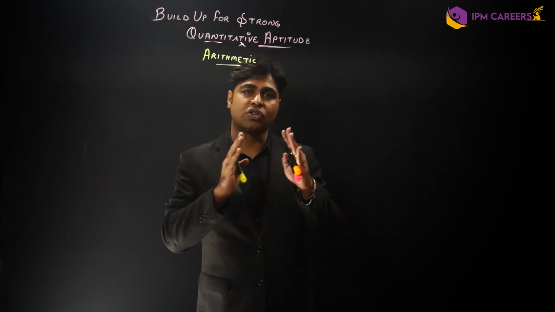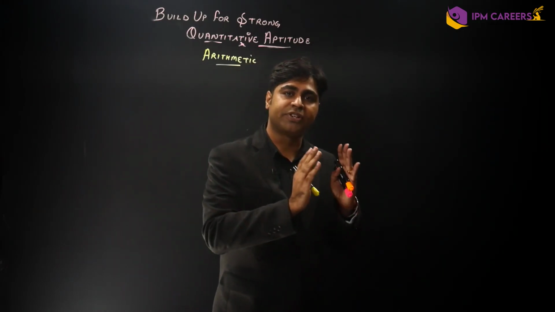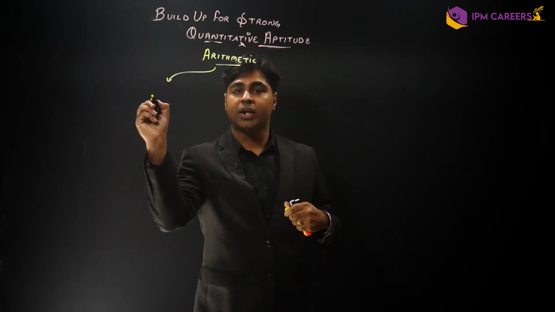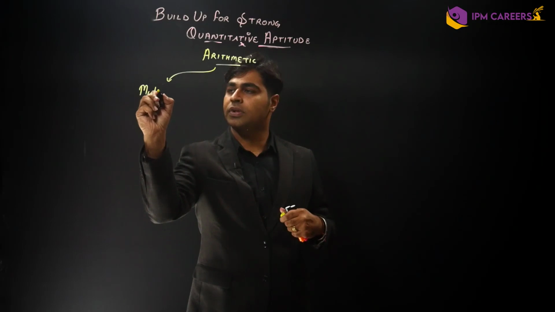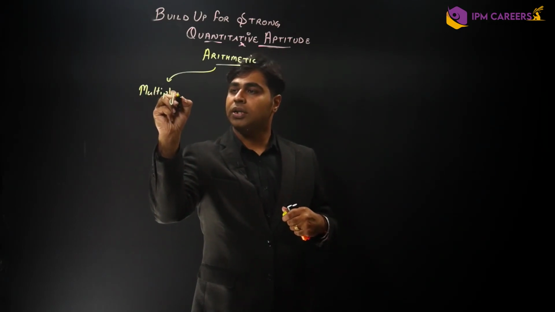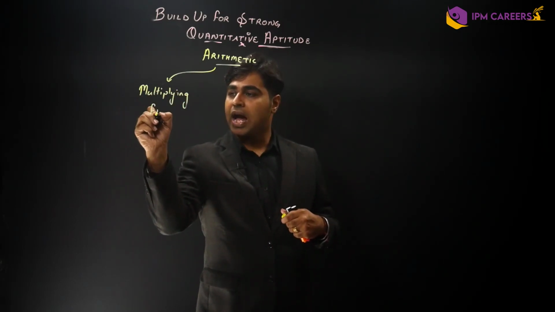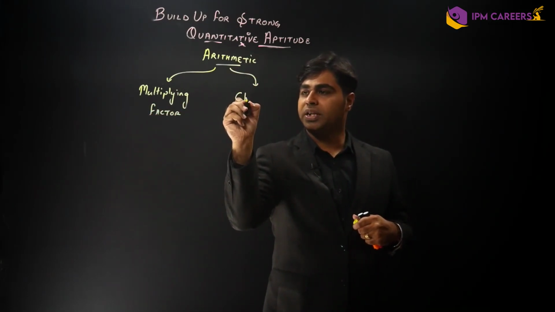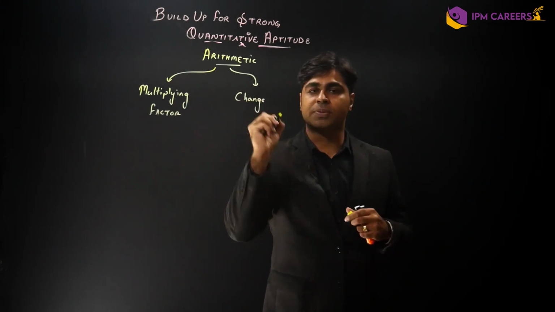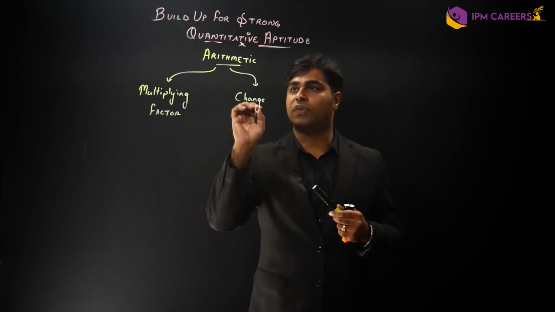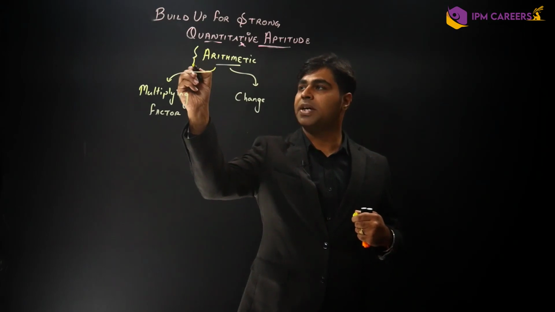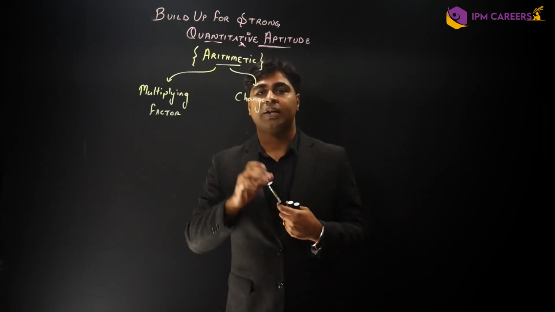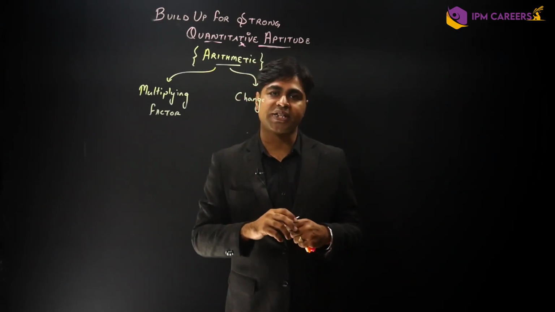Arithmetic also has a component of averages, mixture, alligation, which uses the concept of what? Multiplying factor. Now, the concept of multiplying factor and the concept of change, these are said to be the most important topics in this particular unit of arithmetic, which would be forming a major portion of any competitive examination that you might be preparing for, right? Wherever quantitative aptitude is a part of.